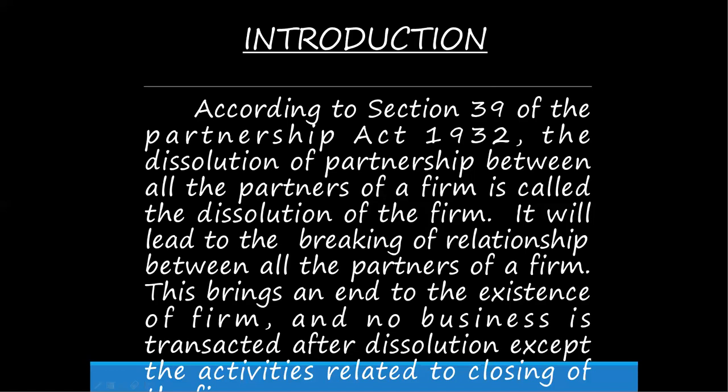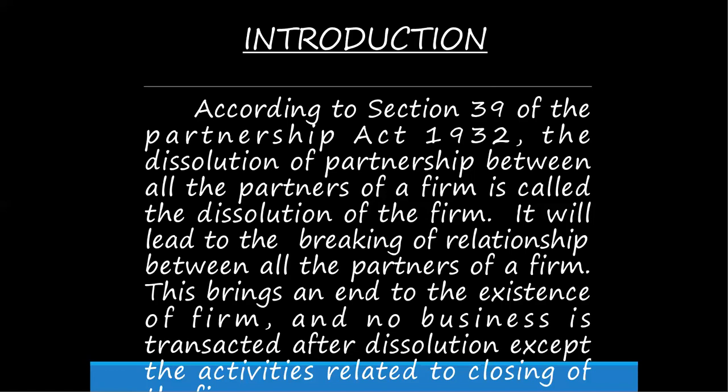So before wind up, what are all the things we have to do? Okay, three persons started one business, and that business is not so good. The profit level is too low compared to 5-6 years ago.